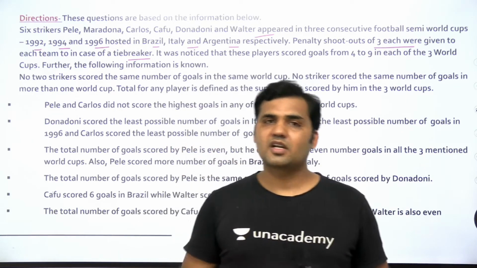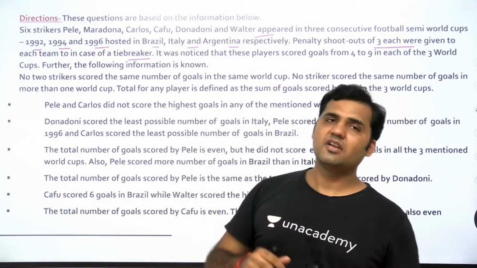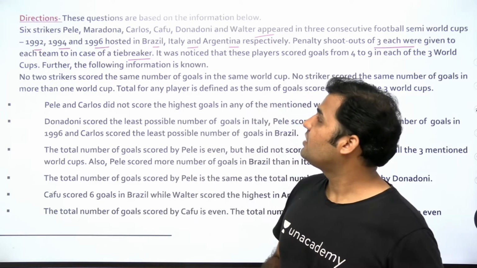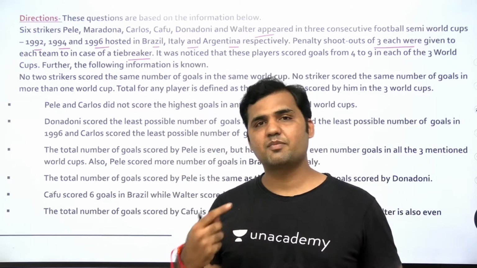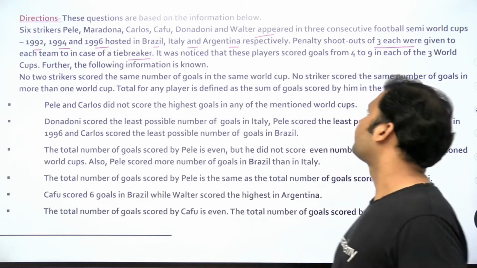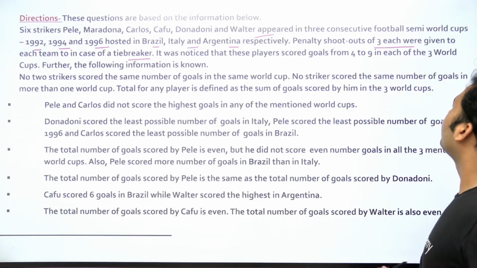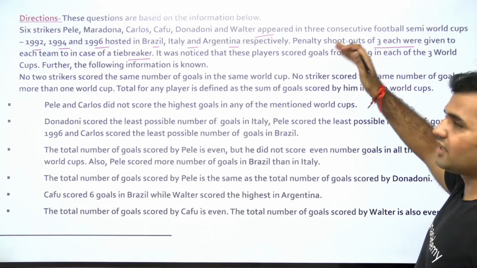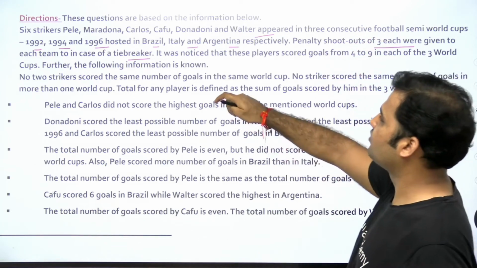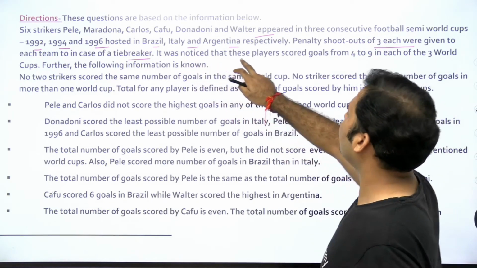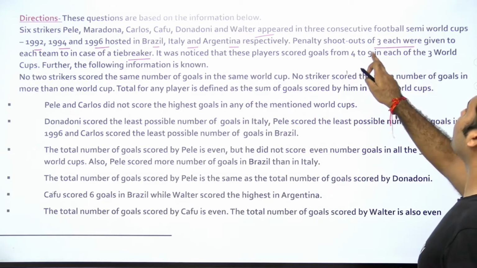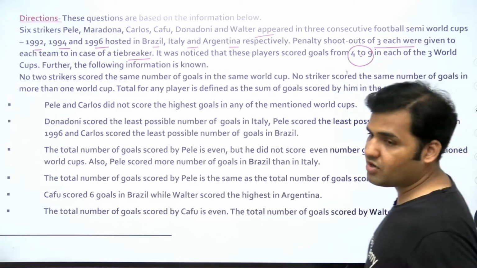There are 3 semi World Cups which are happening in 3 different cities, countries, and these are the 6 strikers which are participating in it. Okay, penalty shootout of 3 each. Okay, this again till now is not relevant. Let's move forward. It was noticed that these players score goals from 4 to 9. So this is an important information, the number of goals.